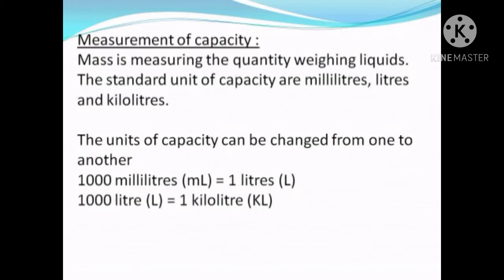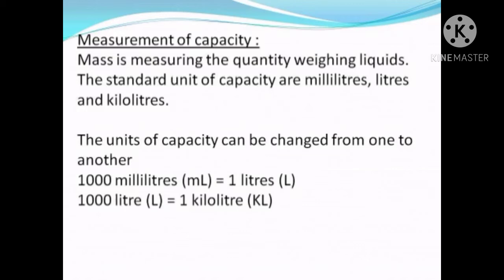And here when you say liquids, especially you can weigh water and kerosene, petroleum, diesel. So all this will come under weighing of liquids. I gave you the example of most commonly used products. Other than that, you have many more chemicals also, like carbonate.